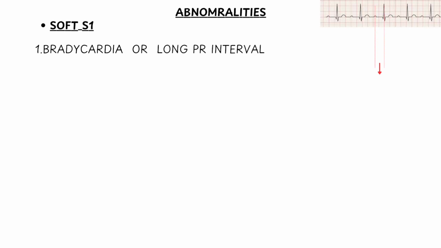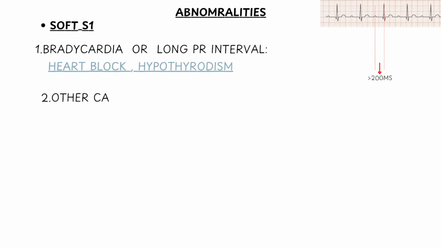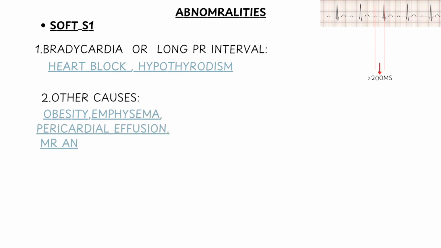Soft S1 is heard in bradycardia, or long PR interval, means PR interval more than 200 milliseconds, which includes heart block, hypothyroidism. Other causes include obesity, emphysema, pericardial effusion, mitral and tricuspid regurgitation, calcified severe mitral and tricuspid stenosis.